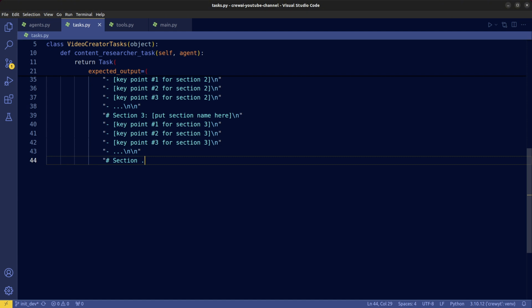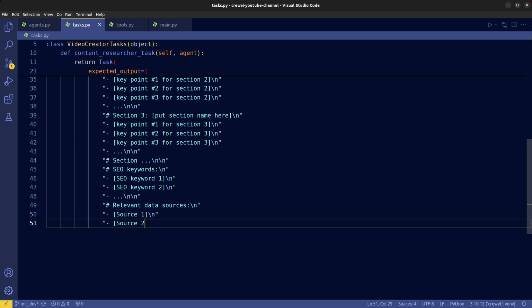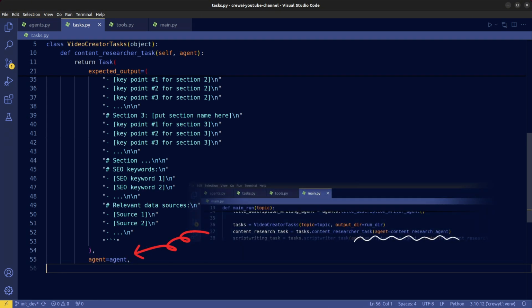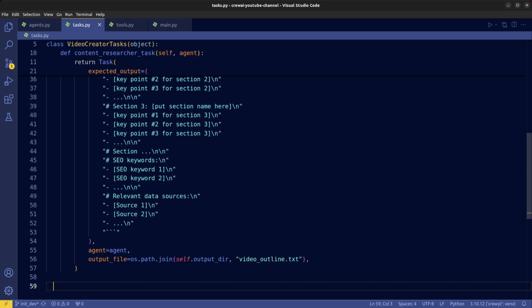and the remaining sections. We also want the SEO keywords to be included, and the relevant source citation. Next, we have the agent that is responsible for this task. It will be provided to the task later in the main.py file. Finally, save the generated content outline in an output file at the desired path. We're done with the content researcher part.